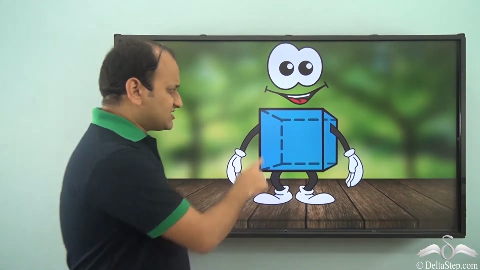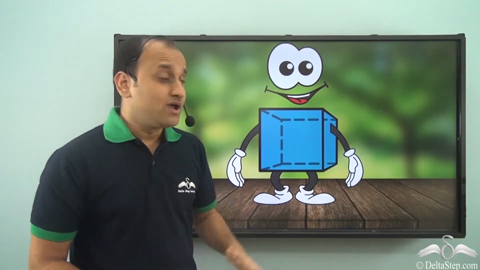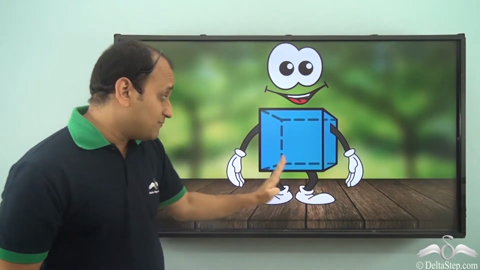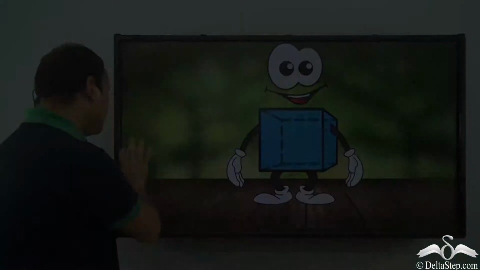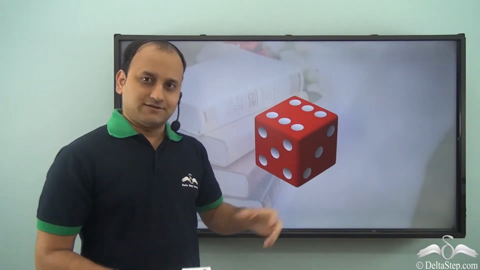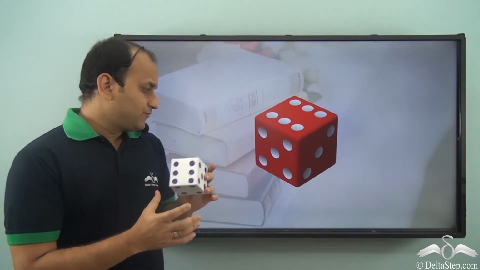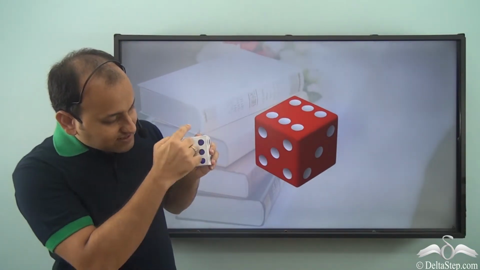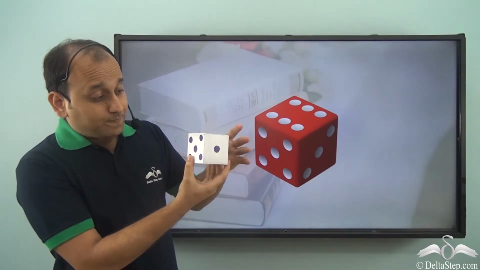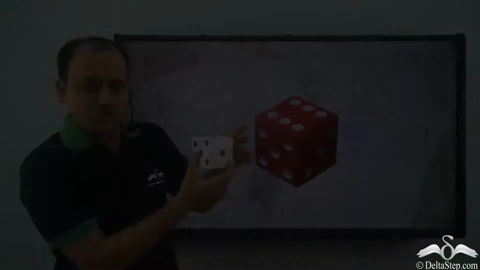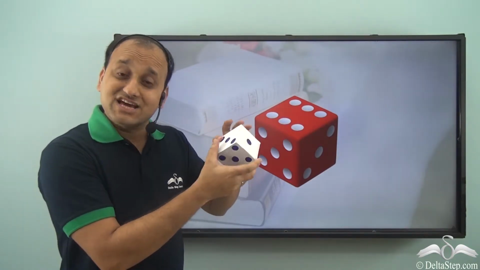So it still looks squarish, but it's much thicker than a square. It looks like many squares have come together to give this shape or this shape. So we have a dice here, just like the one I have in my hand. Now, if you see one face of this, then you will say that it's a square, but it is actually a combination of many squares. So many squares have come together to give this shape.